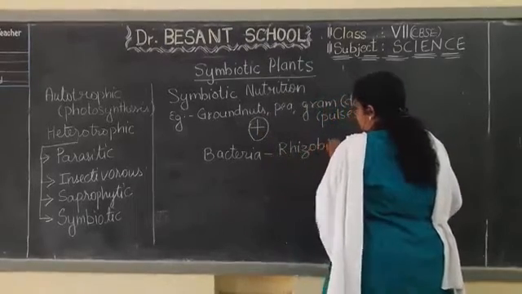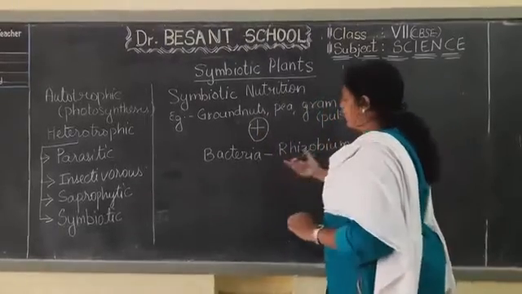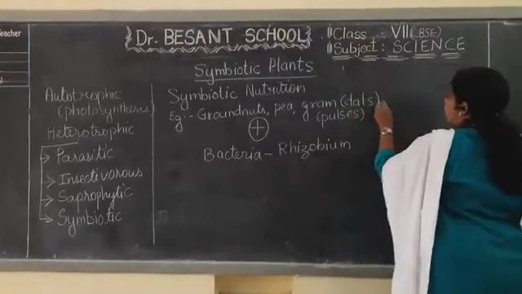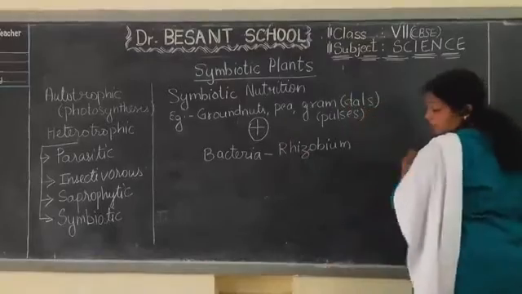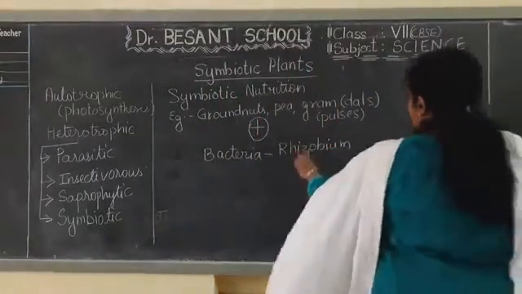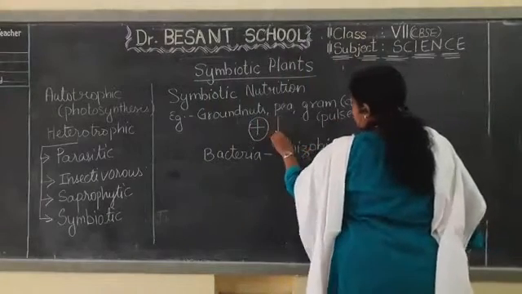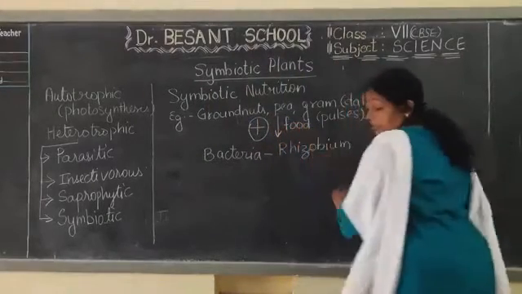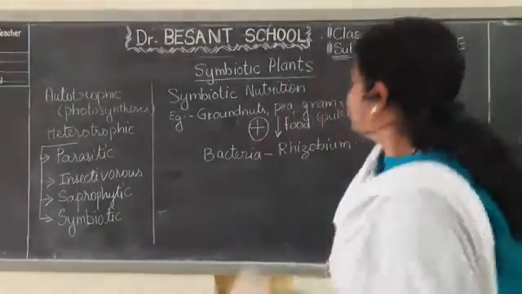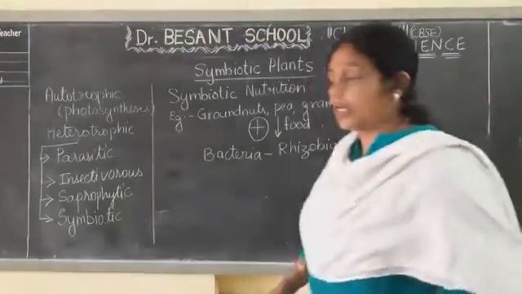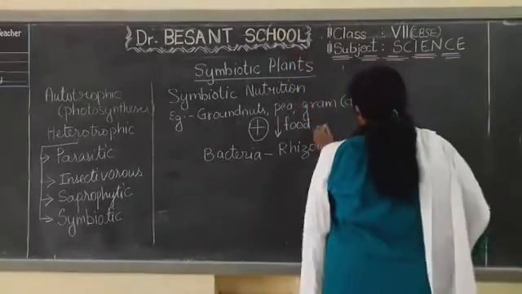So what do they give? The plants provide food and shelter. The groundnuts and all these provide food and shelter.